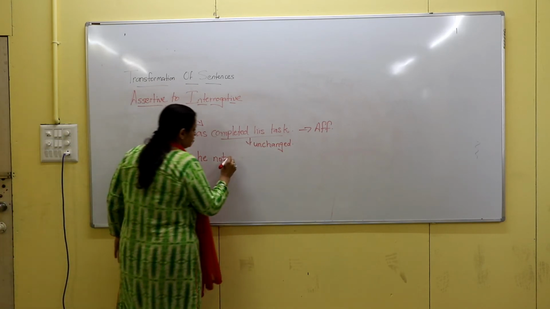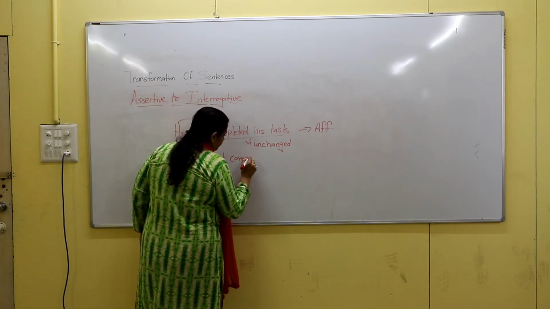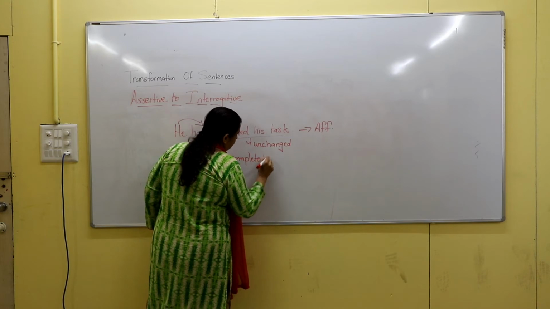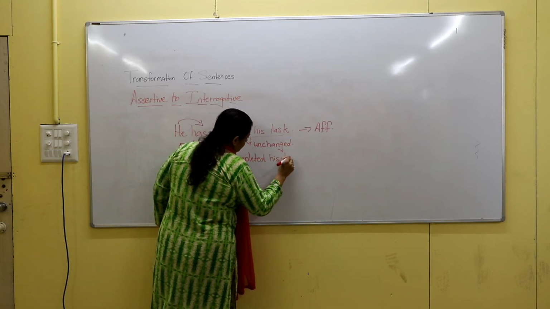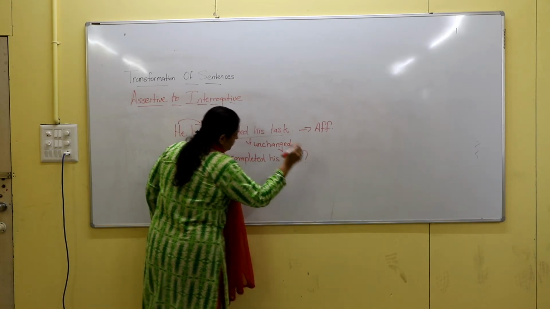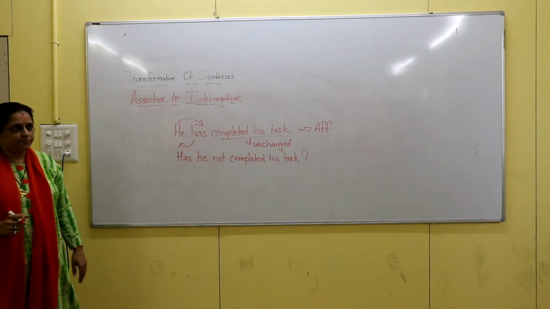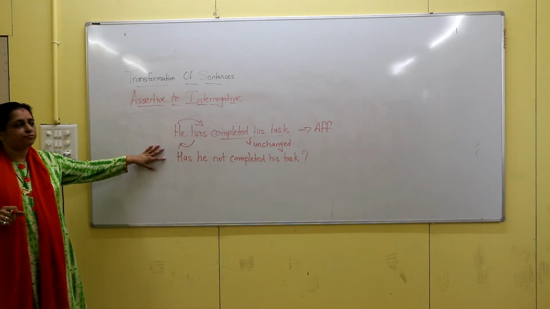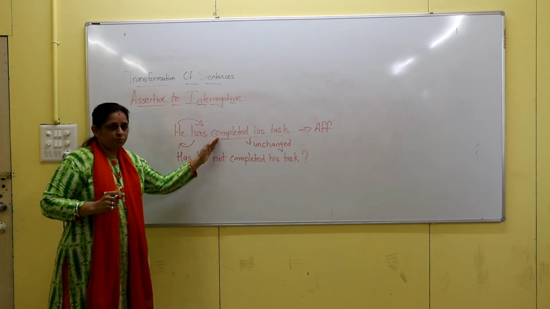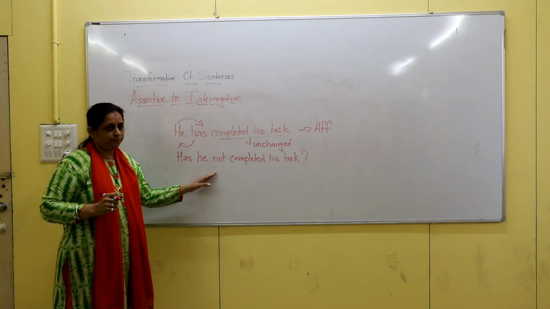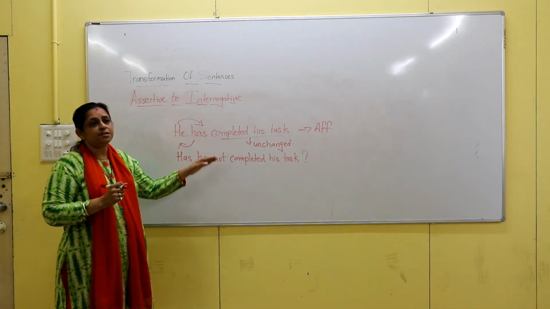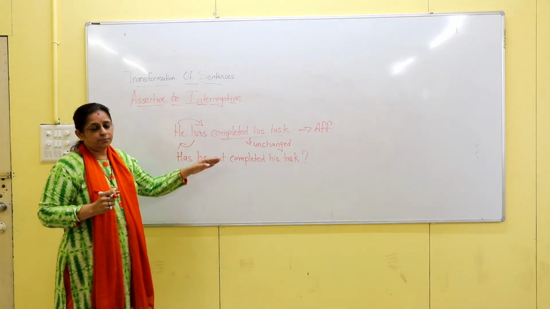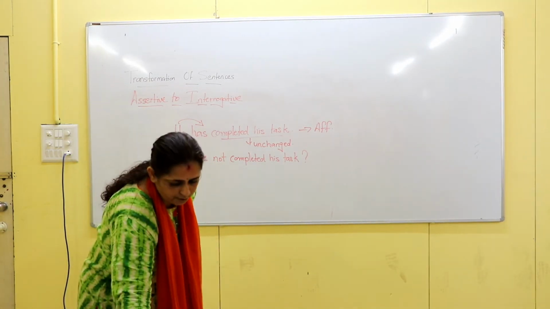Has he not completed his task, and the sentence will end with a question mark. So this is how you transform an assertive sentence into interrogative. Okay. Now if the given assertive sentence is negative, then how will you transform? Have a look over here.